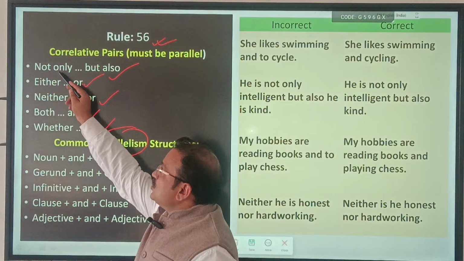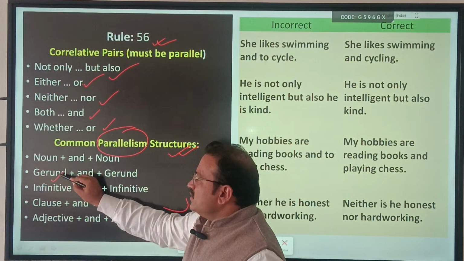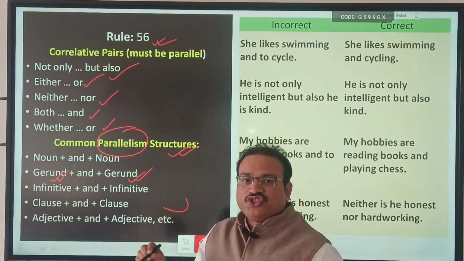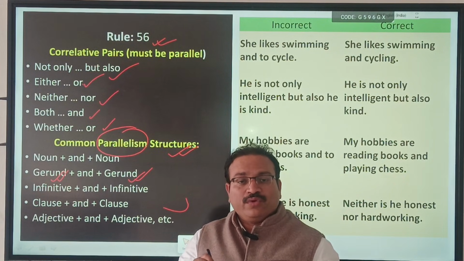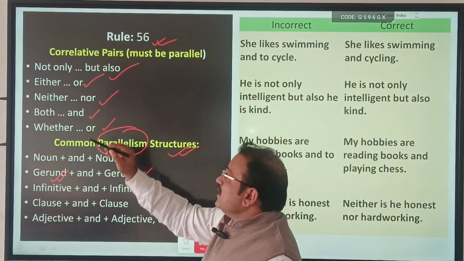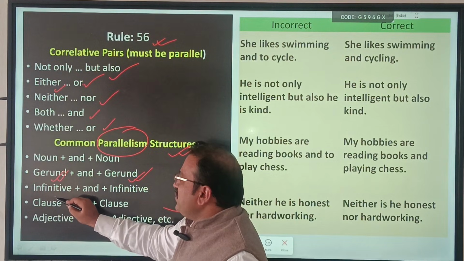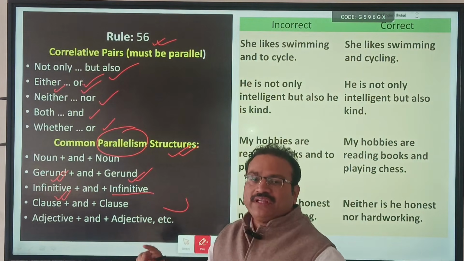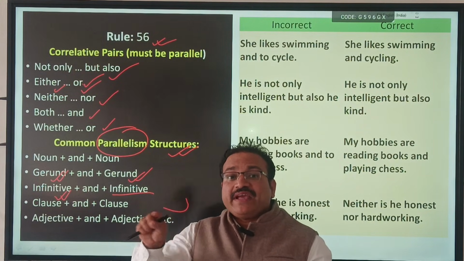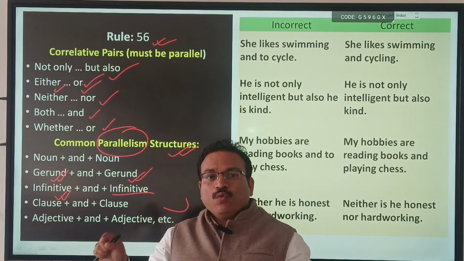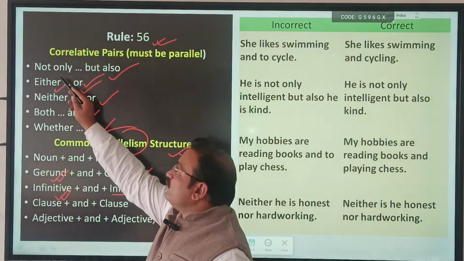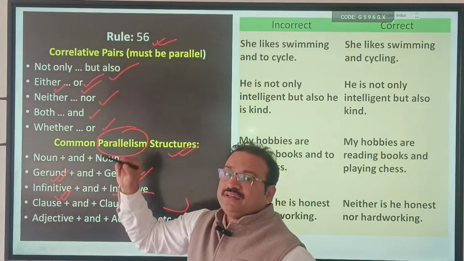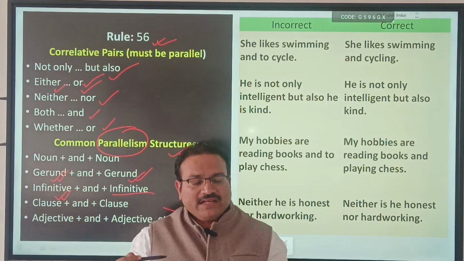Means, suppose after not only comes a gerund, then after but also again a gerund will come. Only a gerund will come. After either, suppose an infinitive comes, then after or only an infinitive will come, nothing else. Means pairing, parallelism: whatever part of speech comes after the first, the same will come after the second one. Let's see this example.